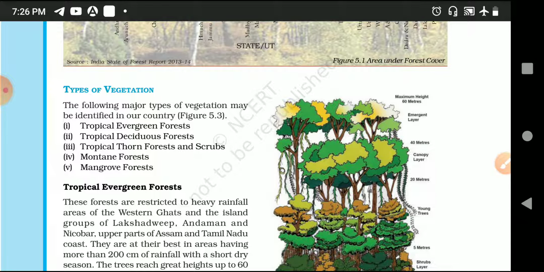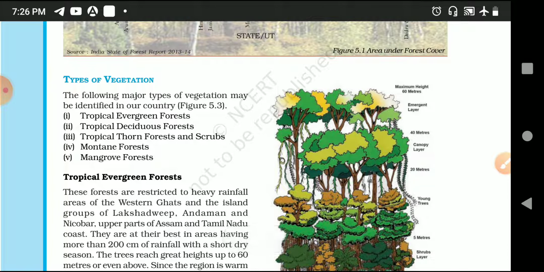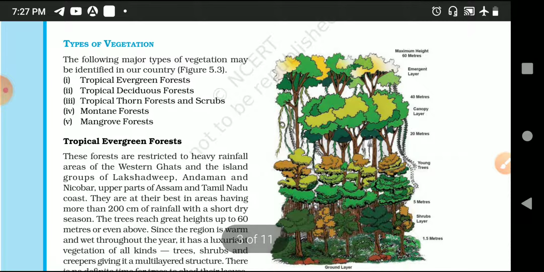Getting my point? So next is types of vegetation. Now we will discuss one by one all the types of vegetation with reference to your globe. So first is your tropical evergreen forest, tropical deciduous forest, tropical thorny bushes or thorn forest and shrubs, mountain forest and mangrove forest. So let us begin and discuss these topics one by one.